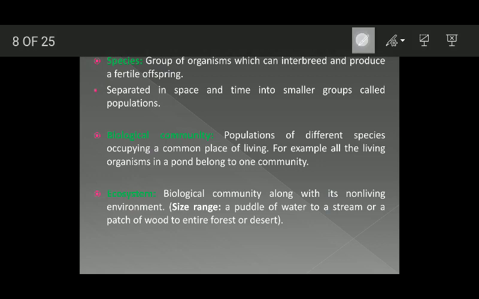Now, species, how can we define species? Species basically represents a group of organisms which can interbreed and produce a fertile offspring. For example, we have two individuals here, two organisms. If they are capable of interbreeding and they produce a fertile offspring, these two organisms belong to the same species.